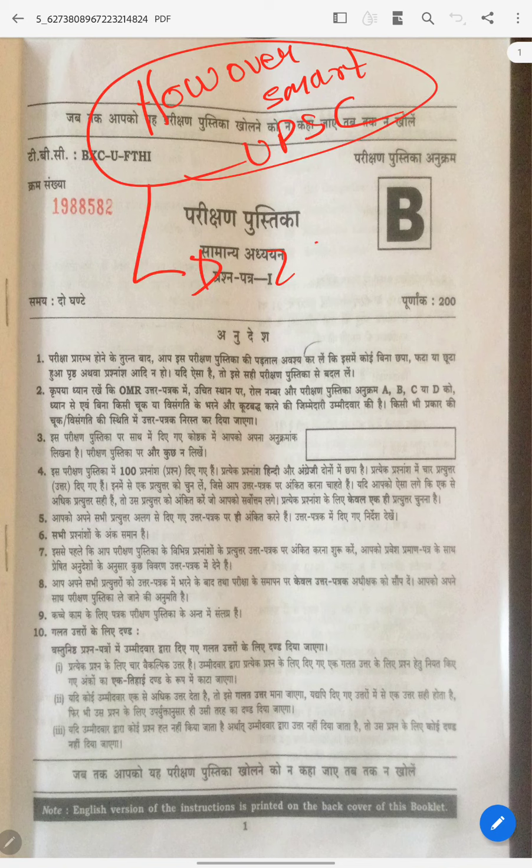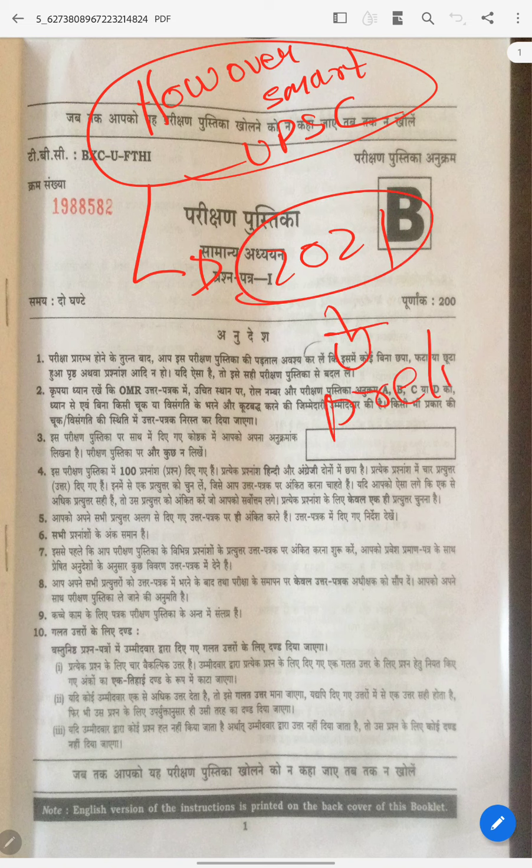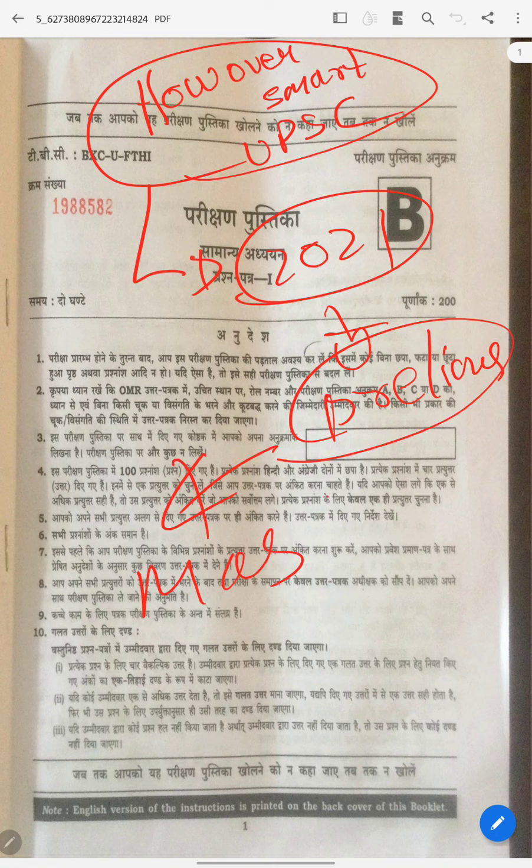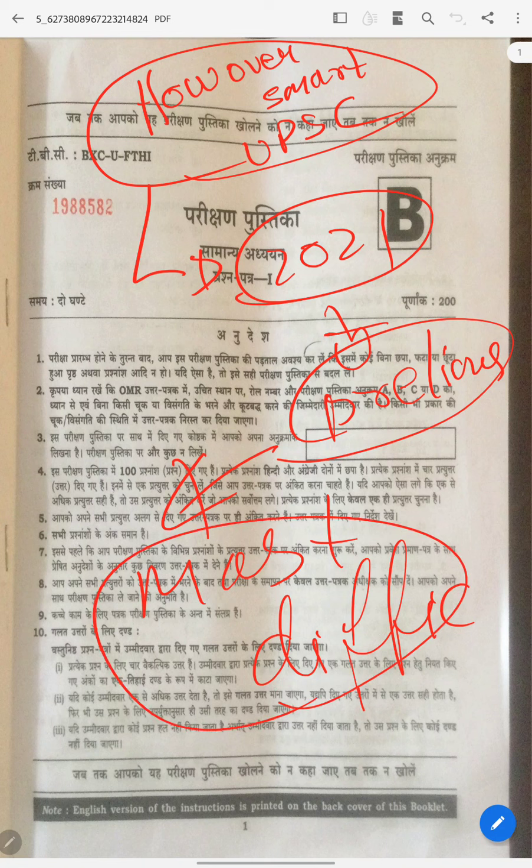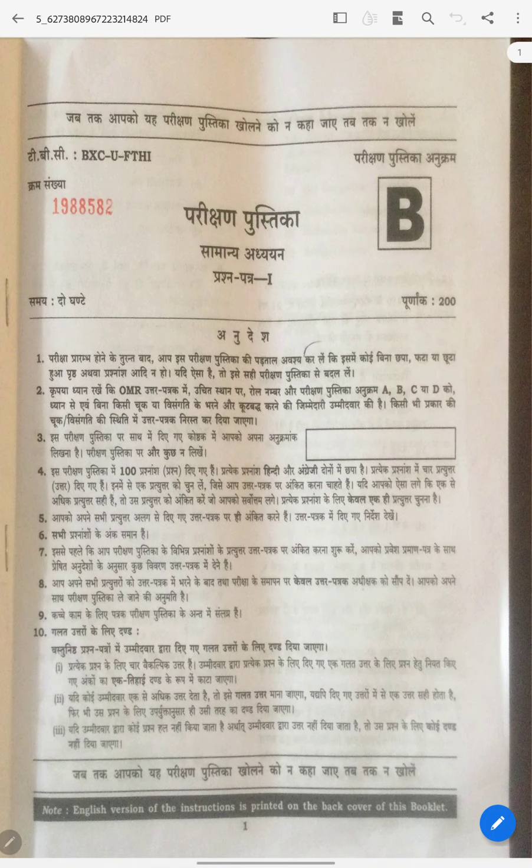Whoever appeared in the 2021 prelims would have felt that this paper is the most difficult paper, and this time the cutoff will also be very low compared to 2020. Why is it the most difficult paper? Is it really a difficult paper? The first question is this.